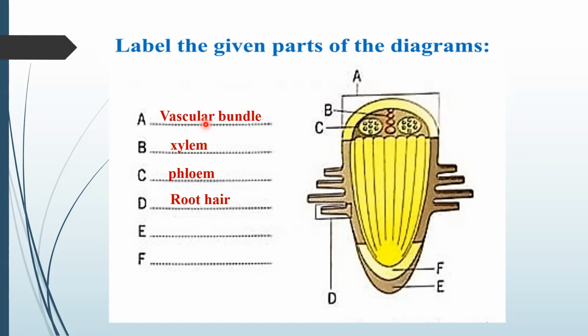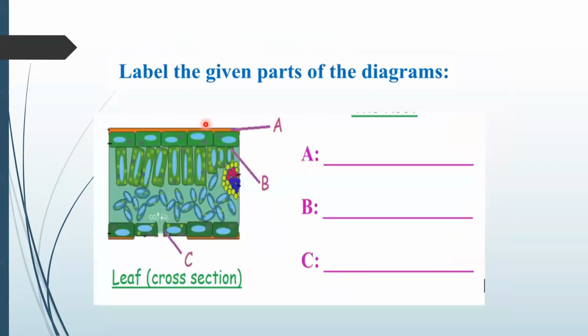E is representing root cap, not root tip. And F is representing root tip. Yes. Okay, now come towards the next diagram. Label the given diagram. So A is representing what? Cuticle. B is representing